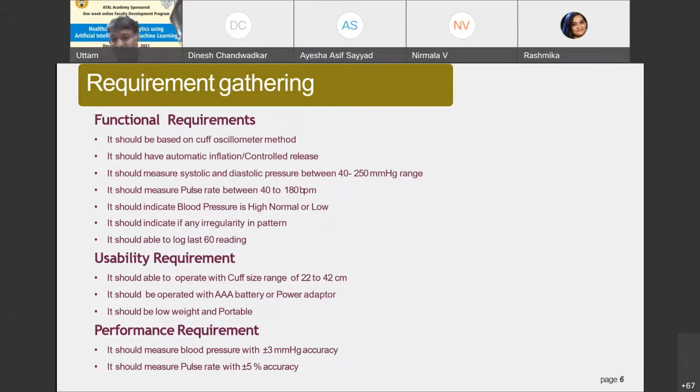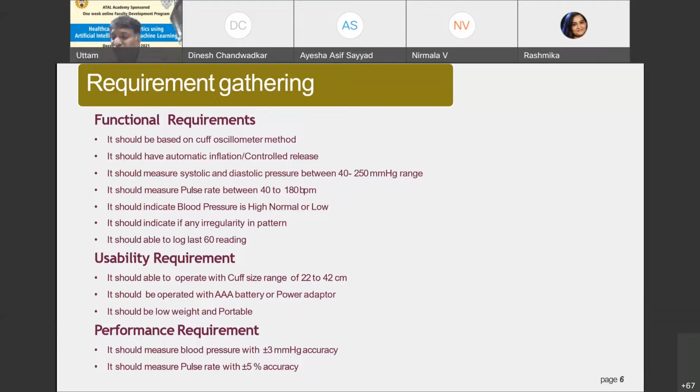The functional requirement is that it should be based upon a cuff, and the method used is called the oscillometric method. There are two methods especially used to measure blood pressure. One is the auscultatory method, where we listen to the heart using some kind of hearing device or microphone, or we can use the human ear. Or it should have automatic inflation, right?